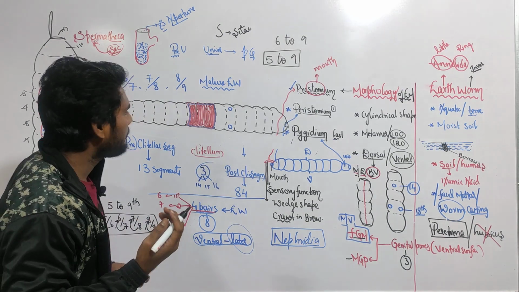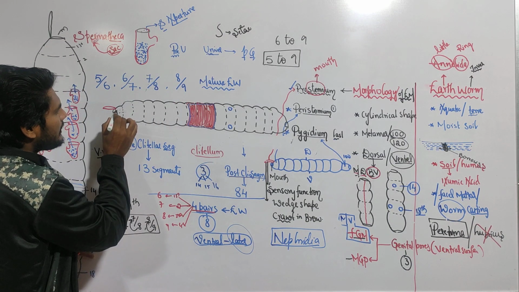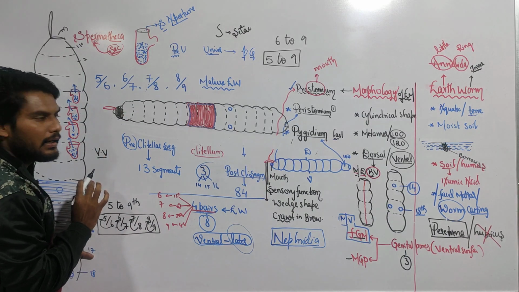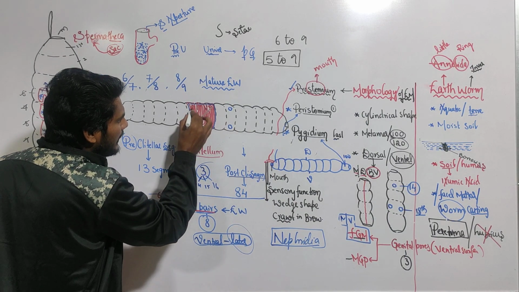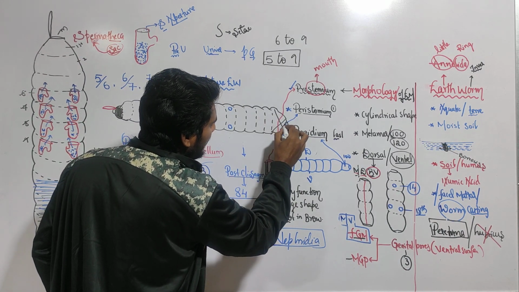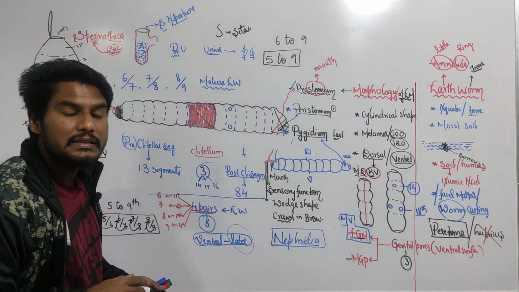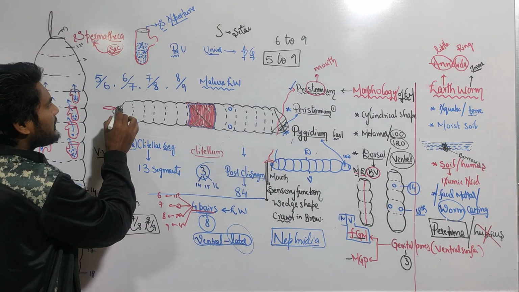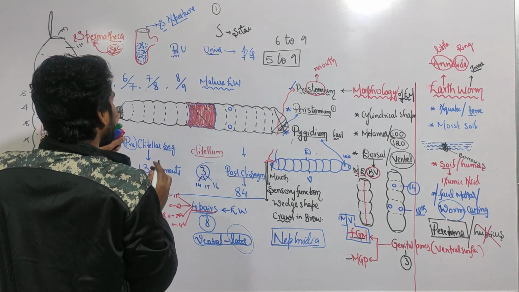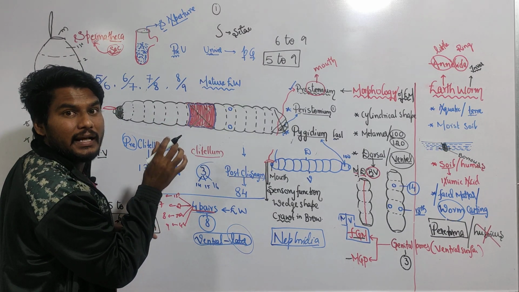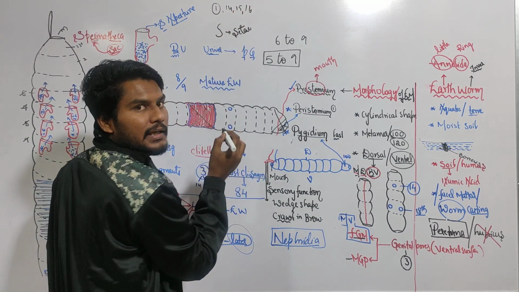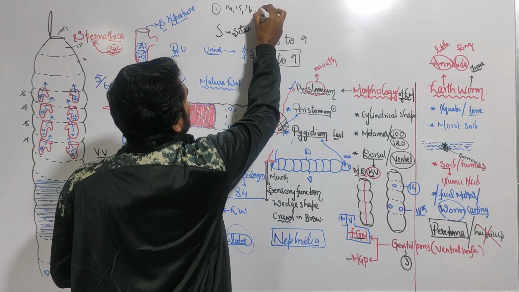Setae is absent in which segments? This S-shaped structure is absent in the first segment. It is not present in the first segment. And it is absent in the clitellar segments. And it is absent in the last segment. How many clitellar segments? 3, meaning 14, 15 and 16. And it is absent in the last segment.